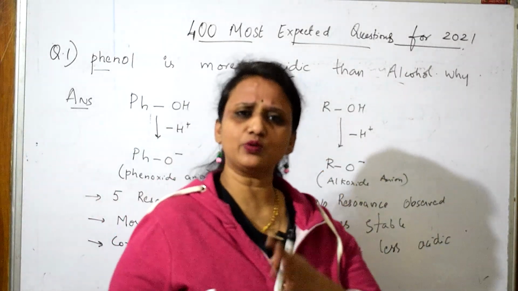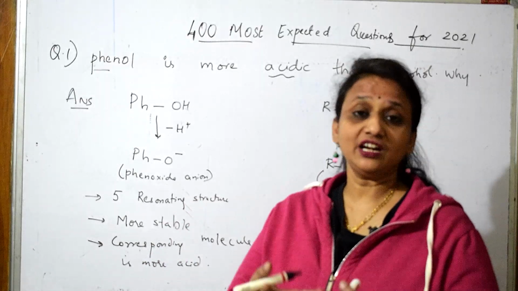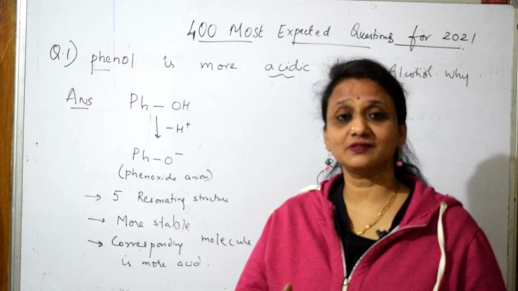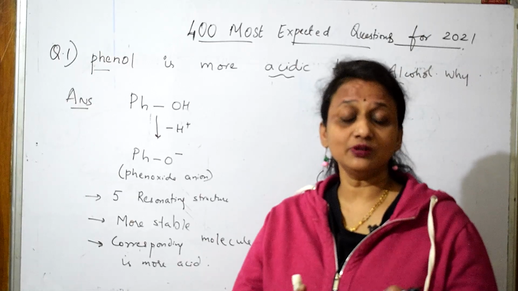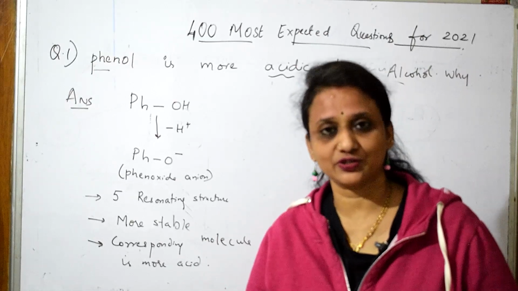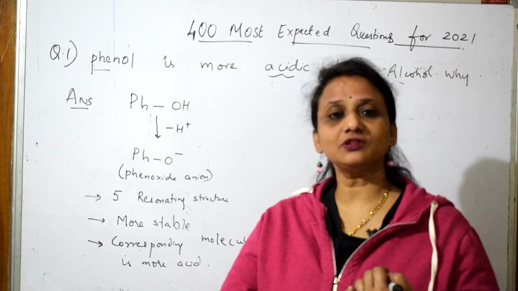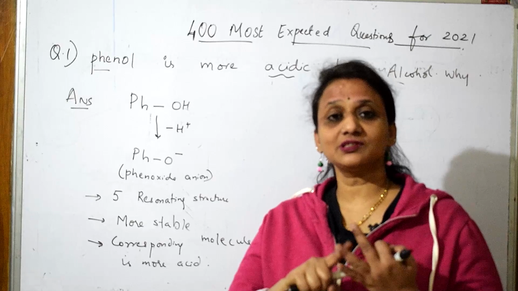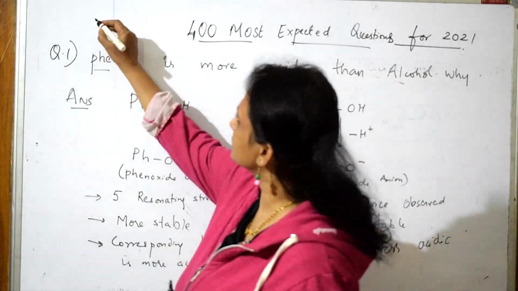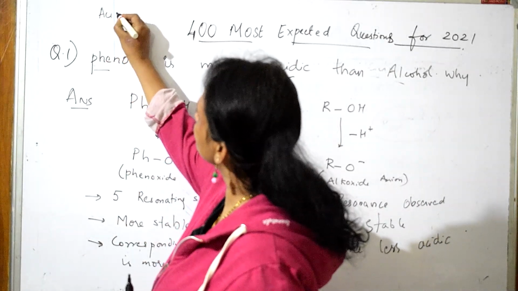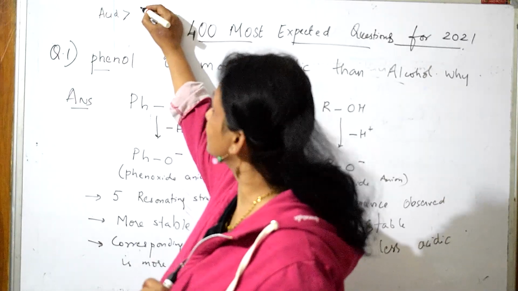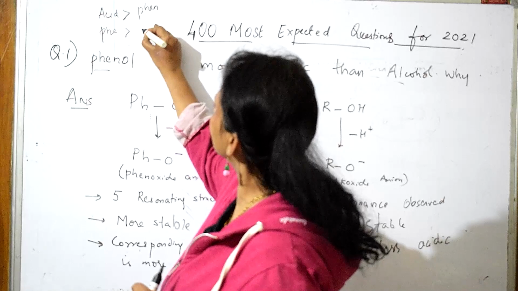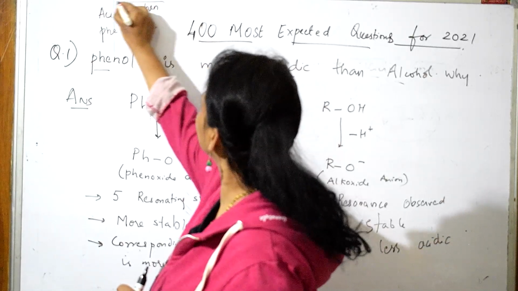Like that, we will be doing more and more. One day I may pick up electrochemistry numerical sum. I may do some conversion in this. So I may do any sort, but most expected questions. So 2 questions today, phenols and acids. Next question, phenols and alcohols. Let us summarize once. I said acid is stronger than phenol. Phenol is stronger than alcohol.